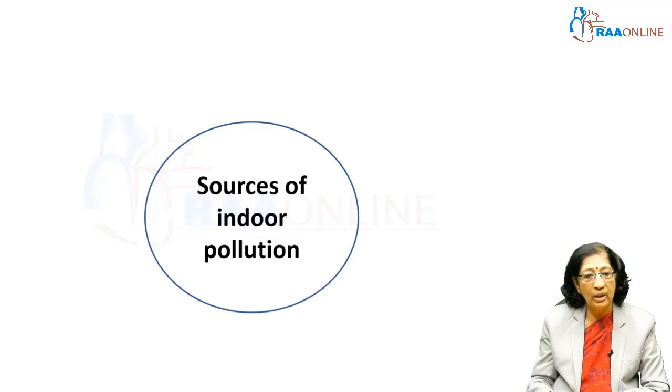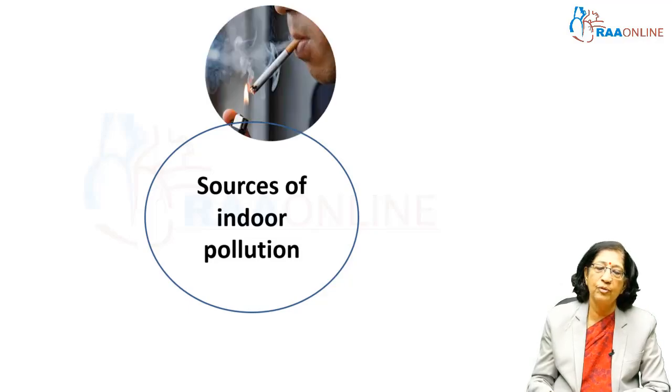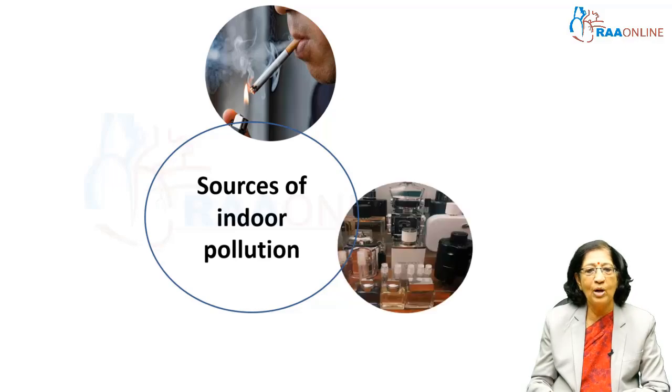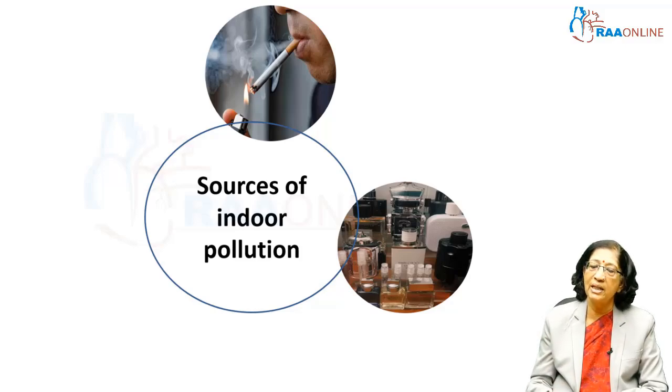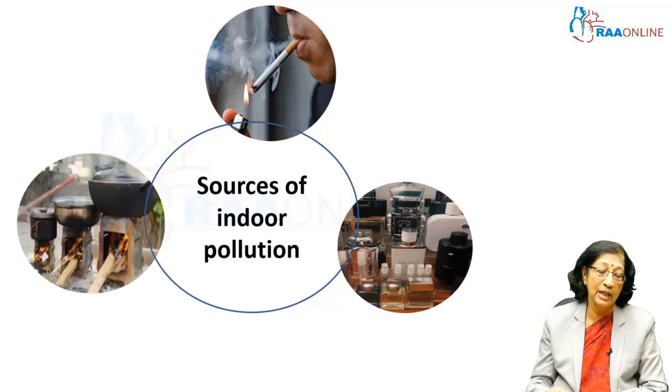It is not only outdoor; even indoors you find that pollution can be in the form of cigarette smoking. Nowadays you are not supposed to smoke in public places, so many start smoking at home, and it is preferable to avoid that. And we use a lot of substances without our knowledge which can produce air pollution. We use perfumes, sprays, hairsprays, deodorants, and then we use insecticide repellents, and all these can also produce air pollution indoors.